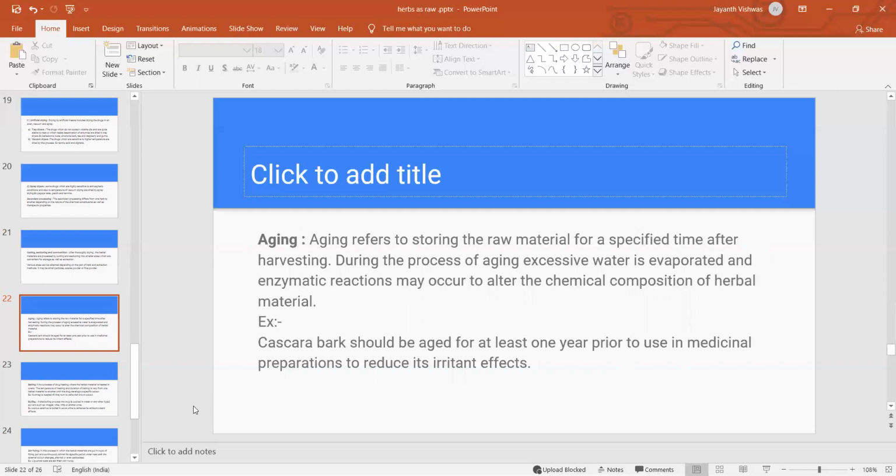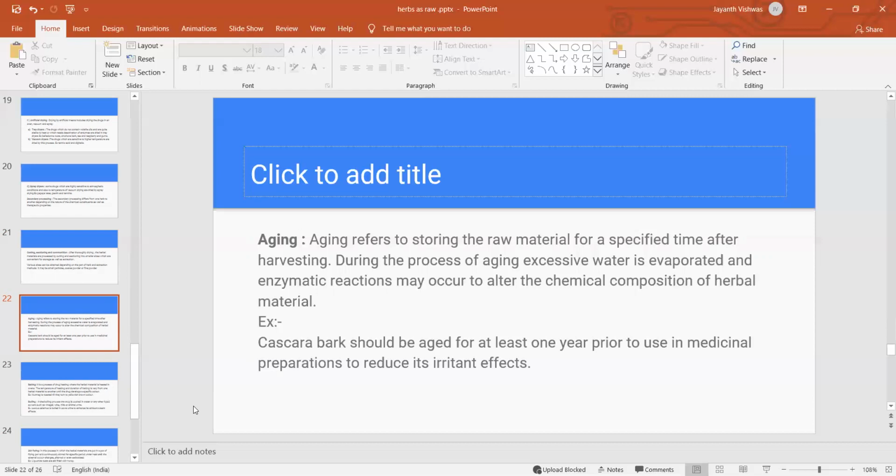Since cascara is used as a laxative, you may get some irritation in the intestines, and that's why we have to take care. At least we should preserve this cascara bark for 1 year. So only after 1 year are we supposed to use this cascara, to prevent the irritating effects.